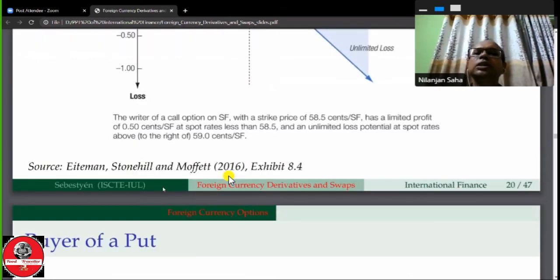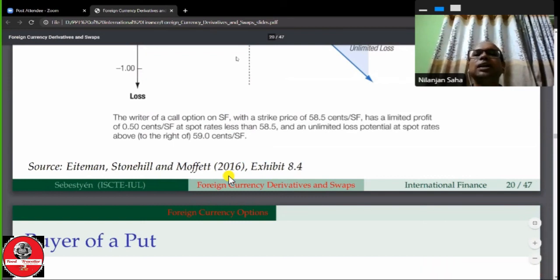The writer of a call option on Swiss franc with a strike price of 58.5 cents per Swiss franc has a limited profit of 50 cents at a spot rate less than 58.5, and an unlimited loss potential at a spot rate above, to the right, that is 59 cents per Swiss franc.